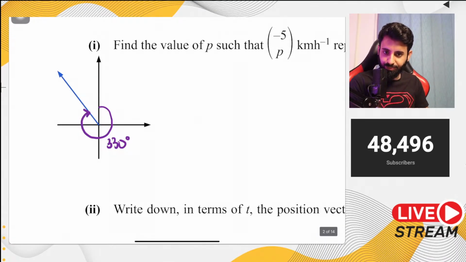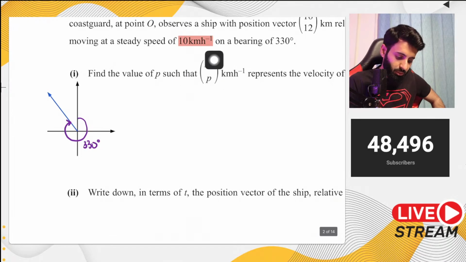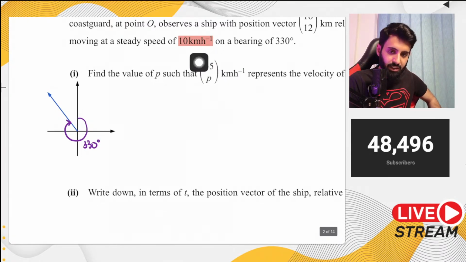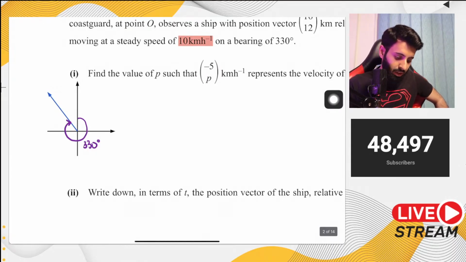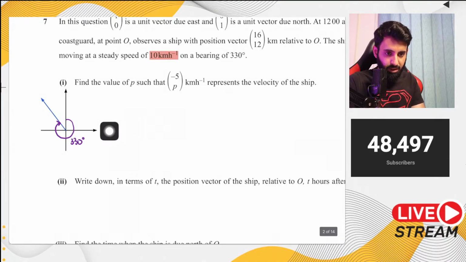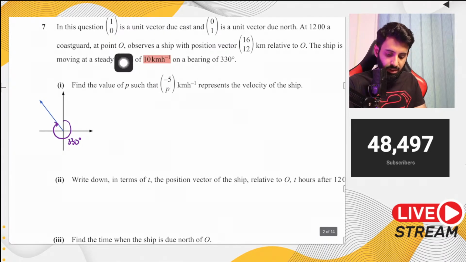ठीक है? अब देखो एक और चीज़, what I'm trying to explain over here is exactly how the question ended up with this. Now we're not supposed to do this over here, but I'm just trying to explain कि ये exactly question के पास आया कैसे. ठीक है, वैसे तो p की value निकालनी हो तो it's fairly easy, but what I'm trying to explain over here is how you can use speed and bearing to find out the velocity vector.